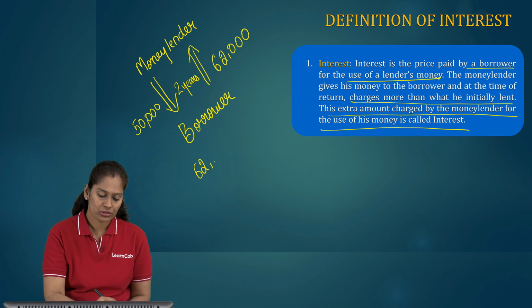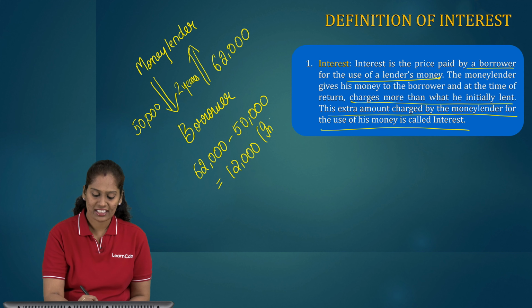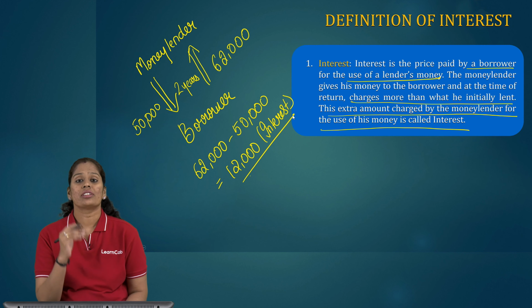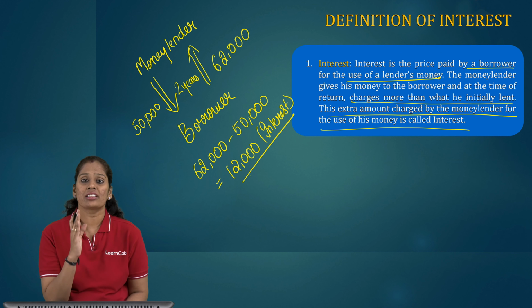So 62,000 rupees minus 50,000 gives me 12,000. So this amount is known as interest. So this is how interest is calculated.